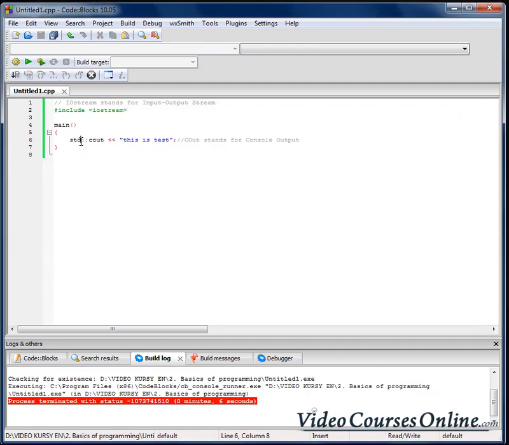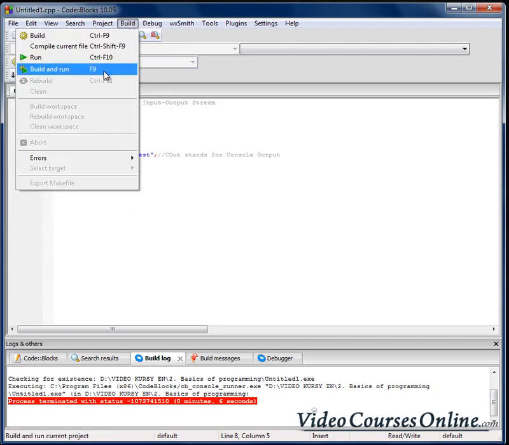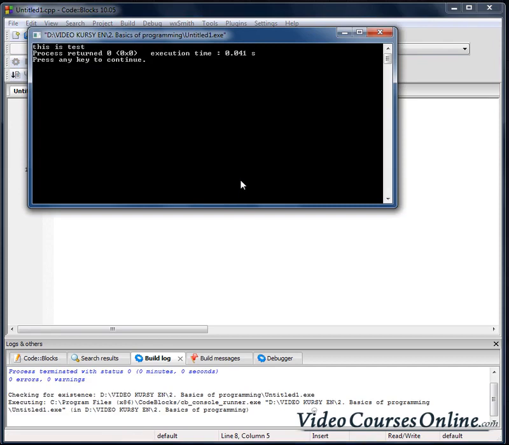However, using that std namespace every time for each element like cout from that space might be a bit tiring, right? That's why we can say, after including iostream, using namespace std. Now we don't need to use that here, and our program, as you can see, is still working well.